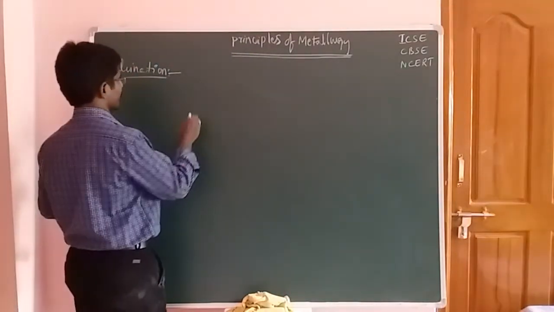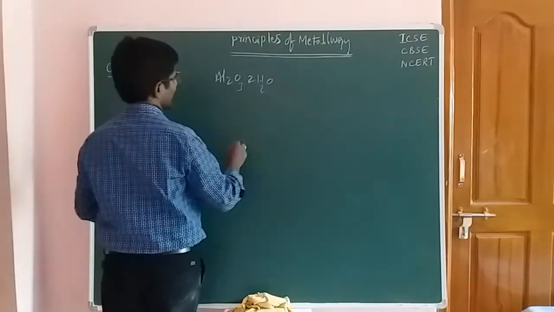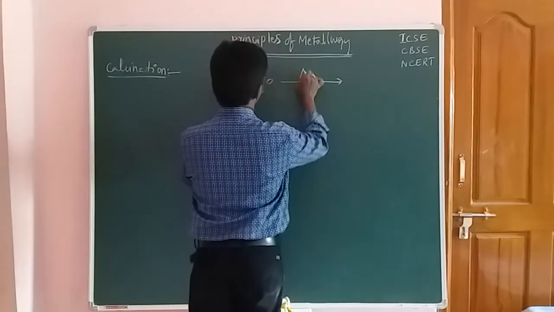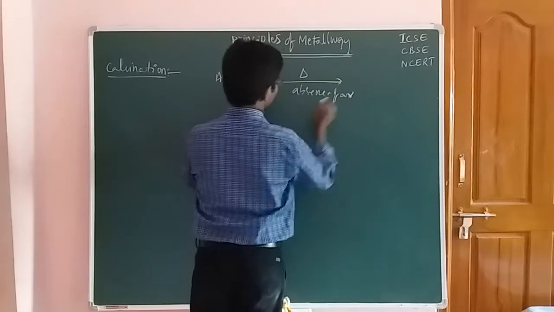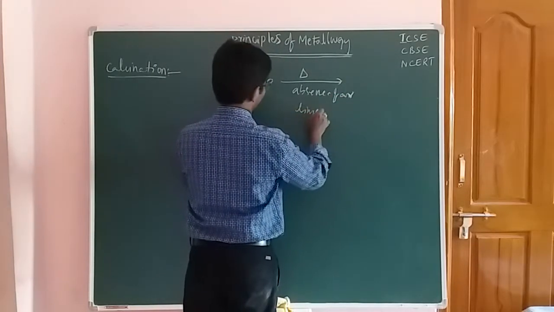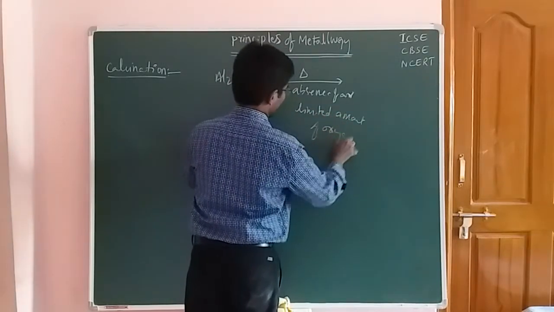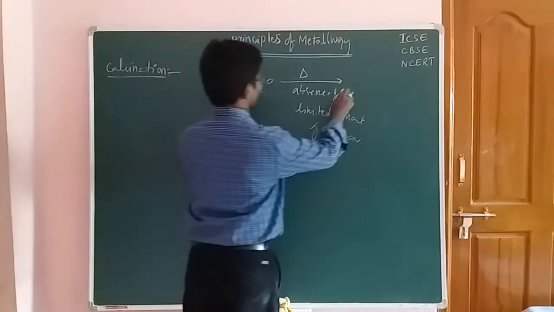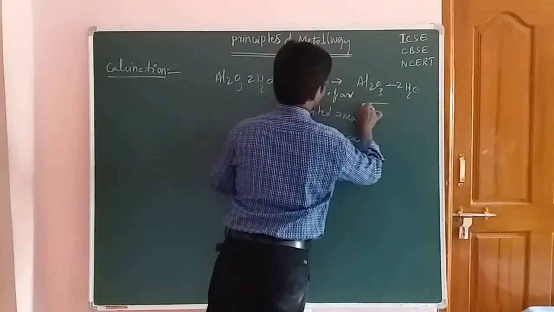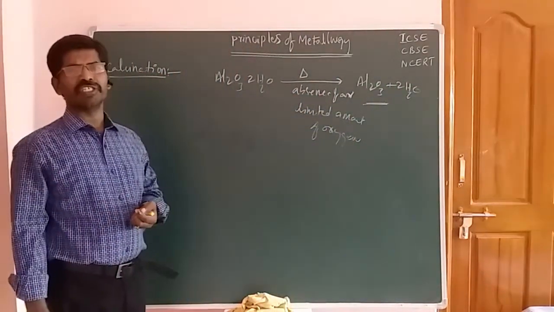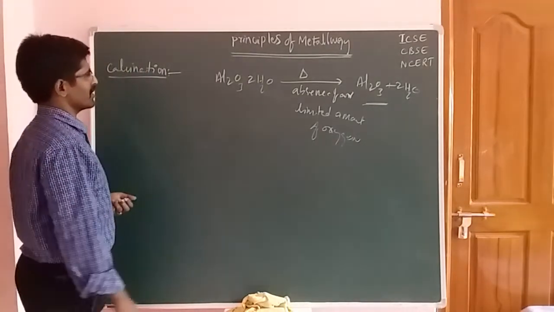First of all, take aluminum. Now this is Al2O3 with 2H2 on heating, in absence of air, or it may be in a limited amount of oxygen. It is converted to Al2O3 plus 2H2. So this process is also known as the dehydrogenation process.